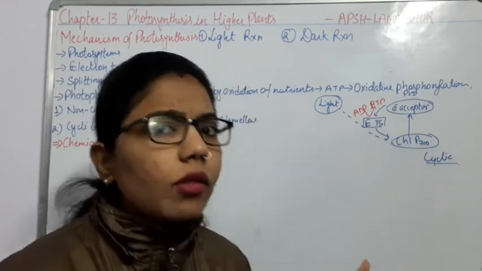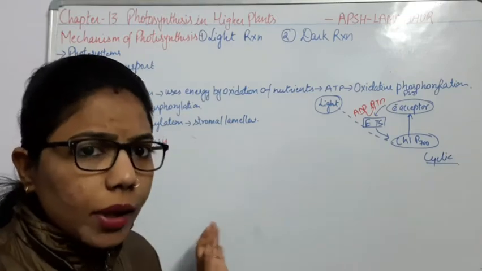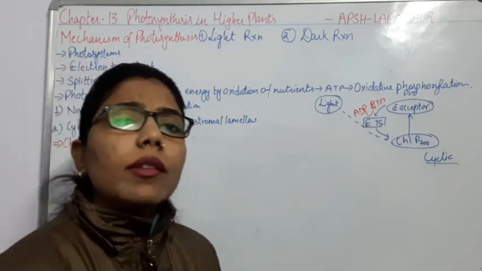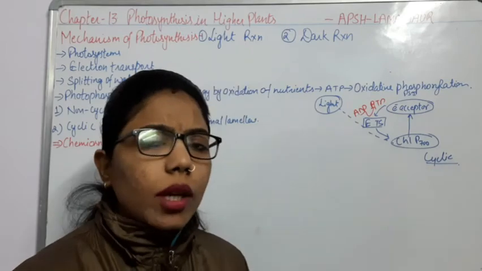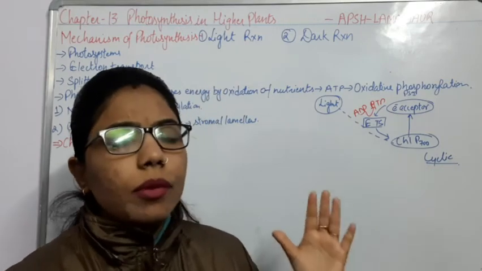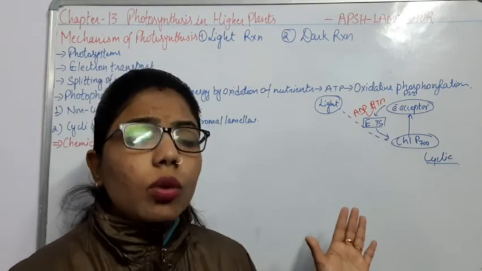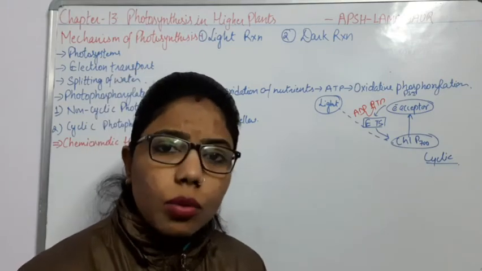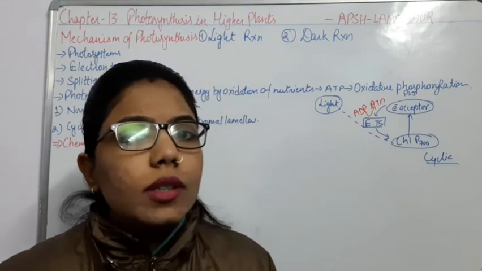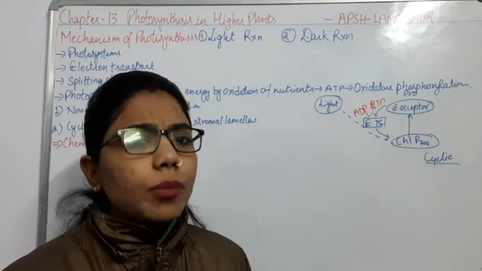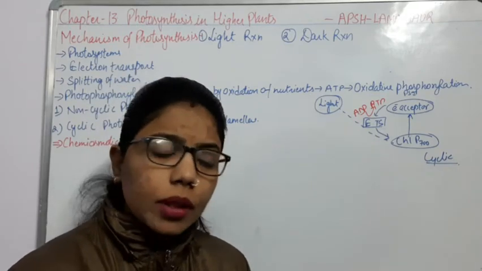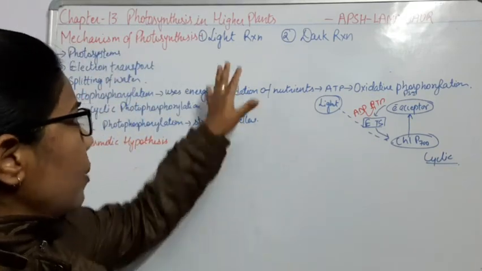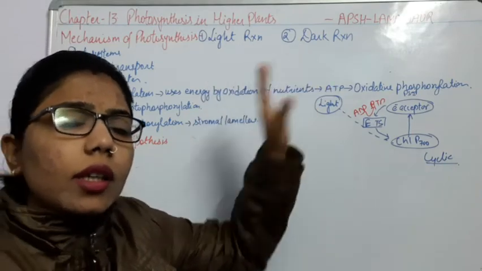But here we will come to know how there will be breakdown of this carbon dioxide and of this water molecule, and due to this there will be formation of glucose, or we can say the plant can store this glucose in the form of starch. The whole process of photosynthesis happens in two steps. What are they? Light reaction and dark reaction.